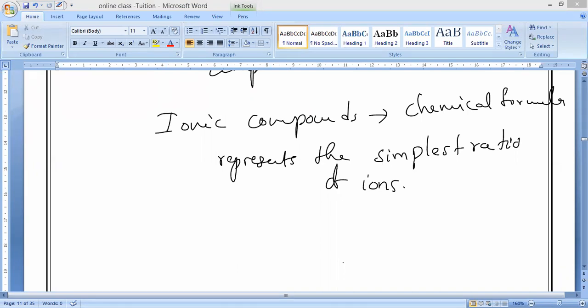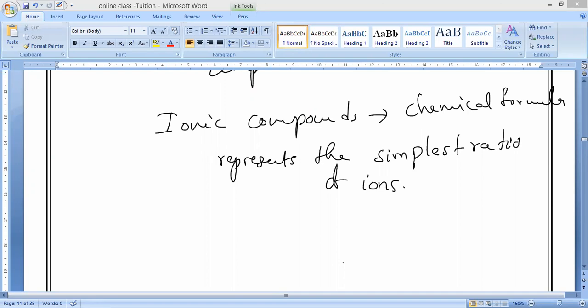Molecule of the compound. It represents the composition of a molecule of the compound.